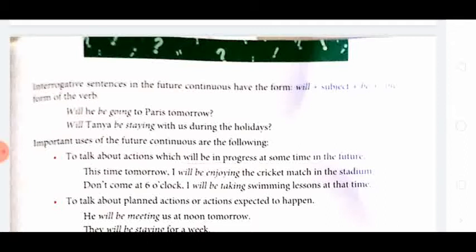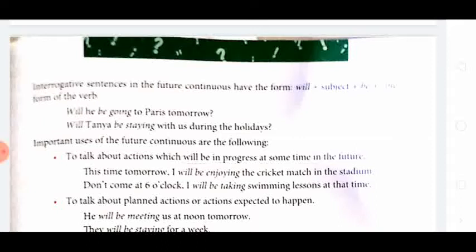That is, to talk about an action that will be continuous at some time in the future. For example, this time tomorrow I will be enjoying the cricket match in the stadium.